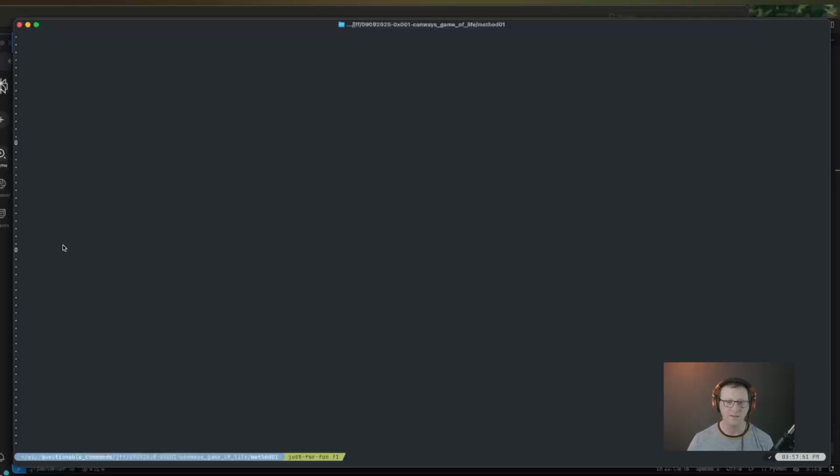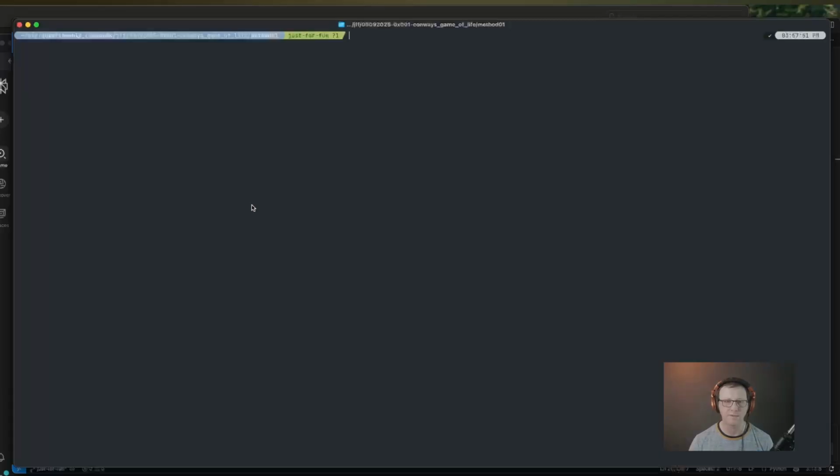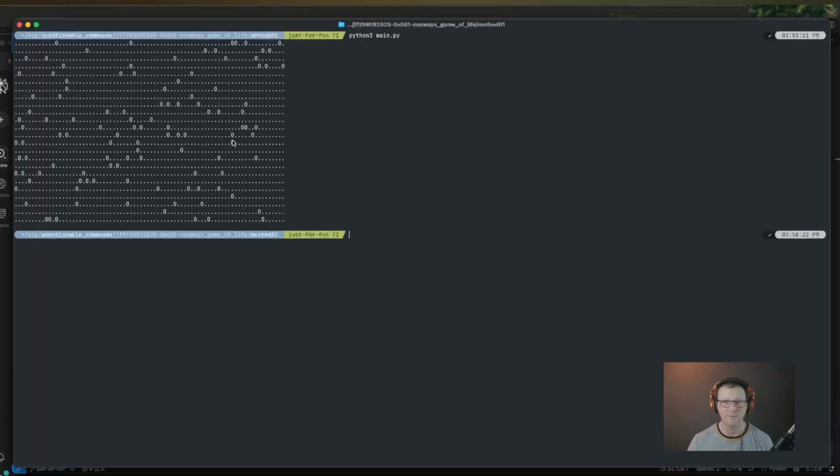Oh, you see, I've got an extra new line in here somewhere that I don't want. That's because I need to unindent this one level. 2 levels? 2 levels. Okay, let's try that again. There we go. That looks a lot better. Is this 5% density? I don't know. Sure, seems about right. All right.